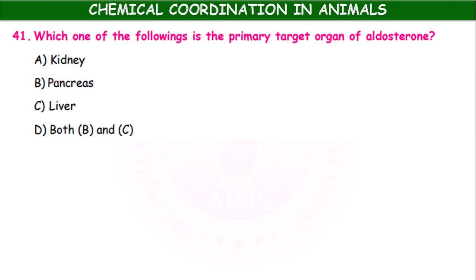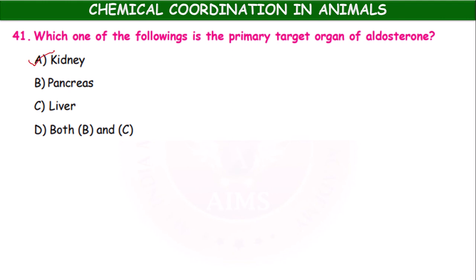Which one of the followings is the primary target organ of aldosterone? Kidney, pancreas, liver, both pancreas and liver. It is the kidney.